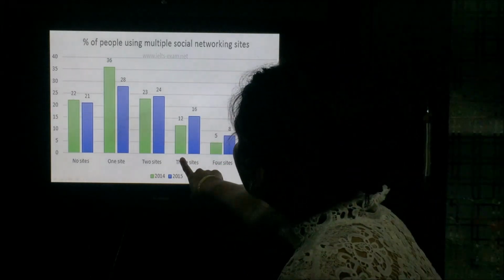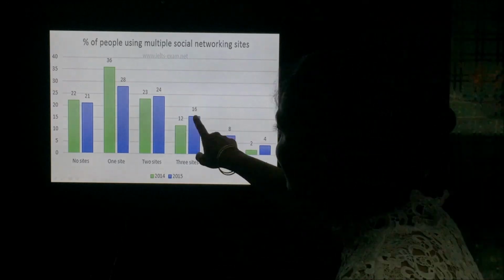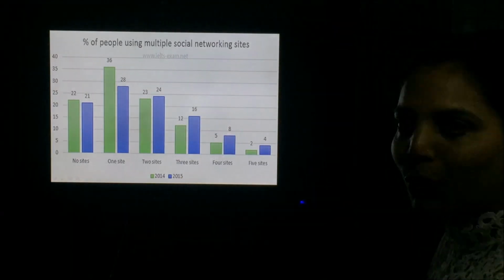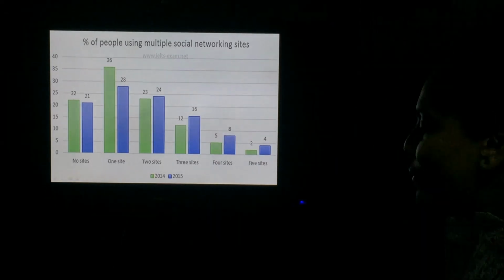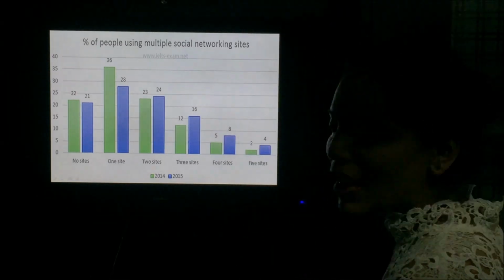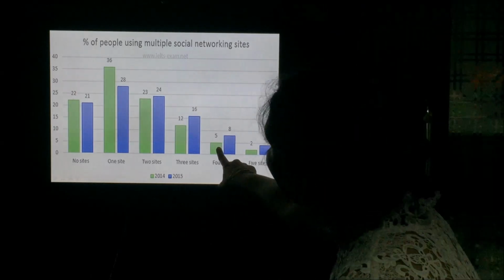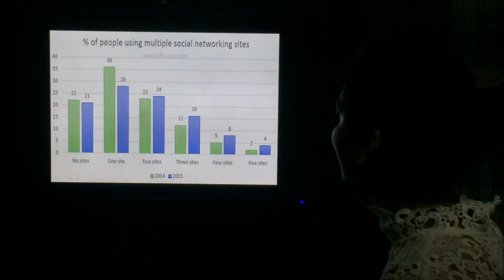Then the percentage of people using 3 websites was 12% in 2014 and 16% in 2015, and the percentage of people using 4 sites was 5% in 2014 and 8% in 2015.